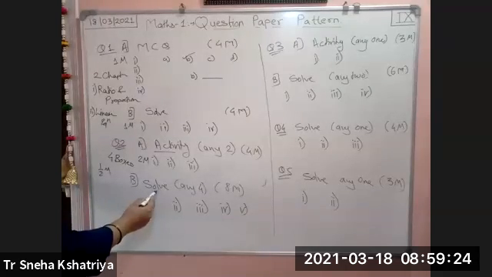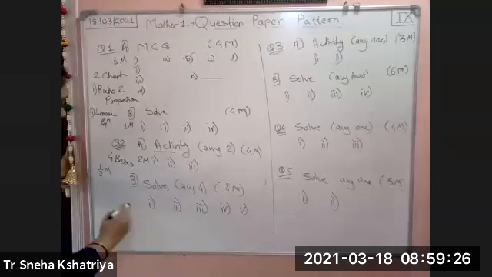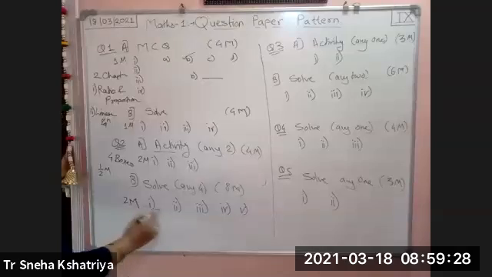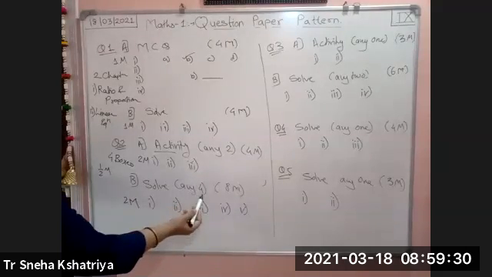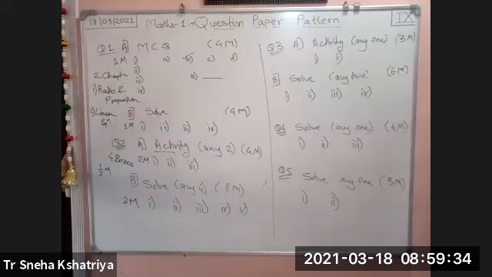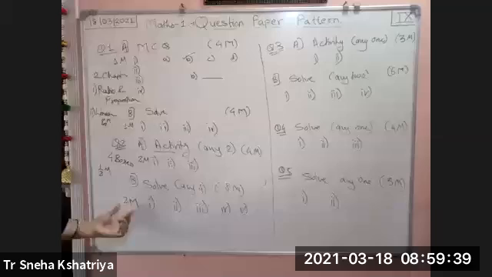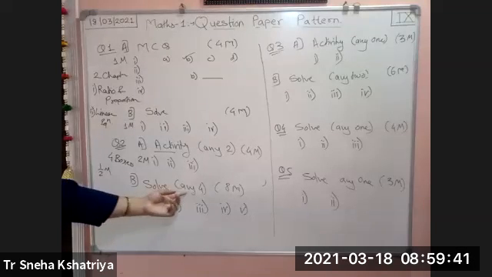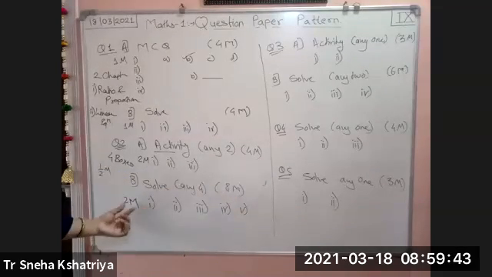Next is solve any 4 for 8 marks. Again, these are 2 marks questions. You have an option here. Any 4 you have to write, means 5 are given, and from the 5 any 4 you can write. Whichever 4 you know, pick those up and write them. Any 4 for 8 marks, so each question carries 2 marks.